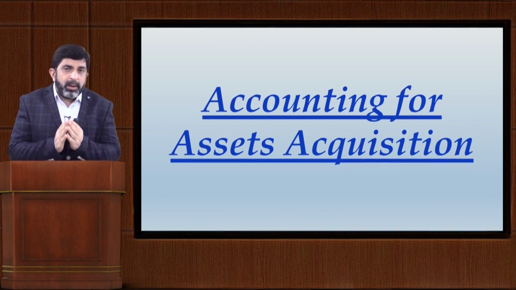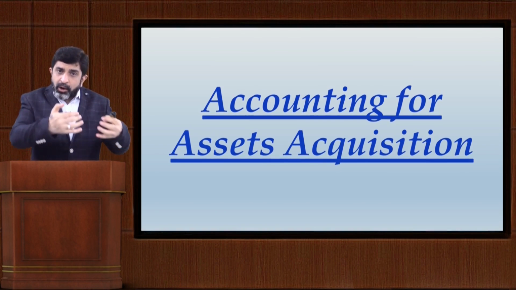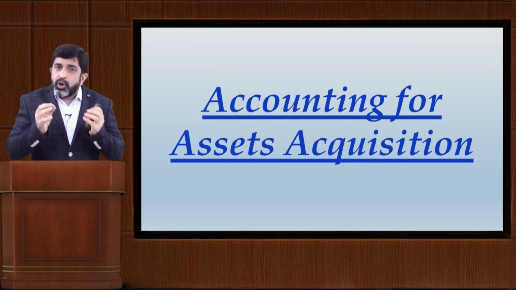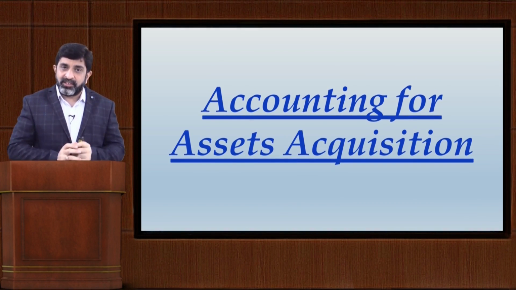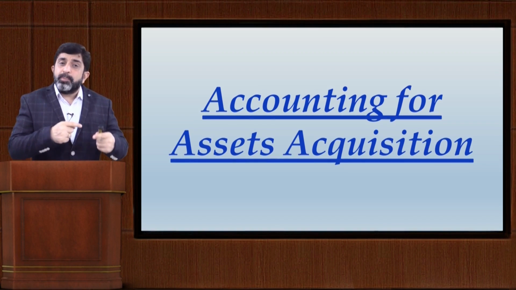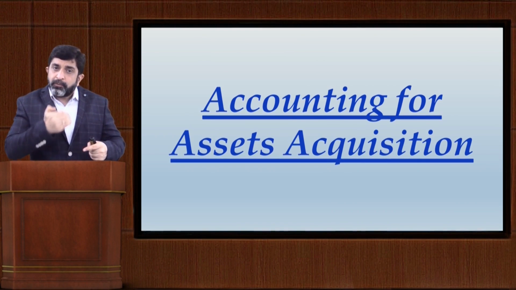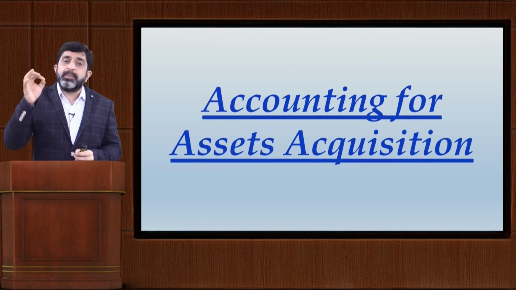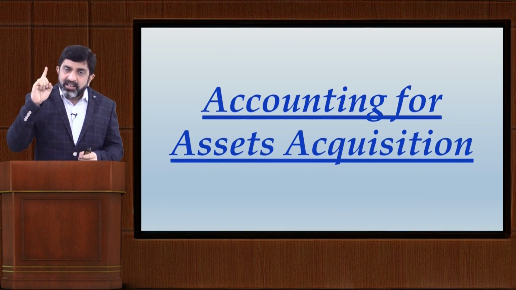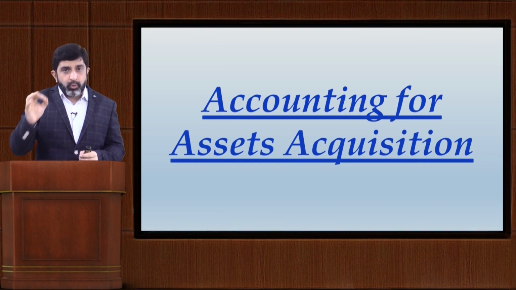Now, problem would arise when you have acquired this group of assets not by paying cash but by giving away other assets. In that case, it would be considered as acquisition of asset in exchange of assets, which will fall under the purview of Ind AS 16, that is property, plant and equipment.